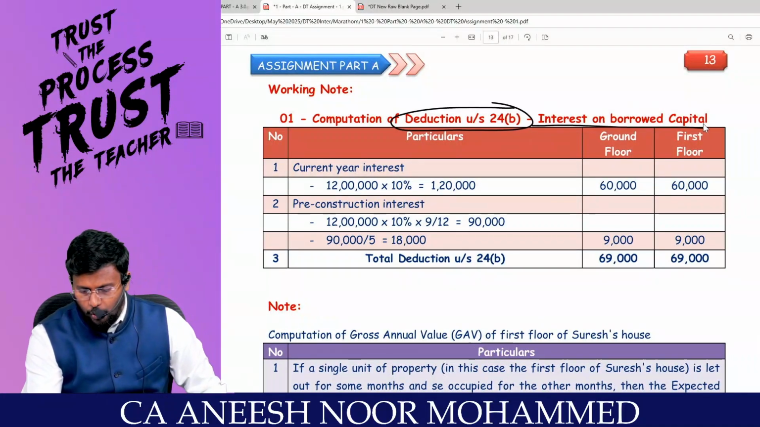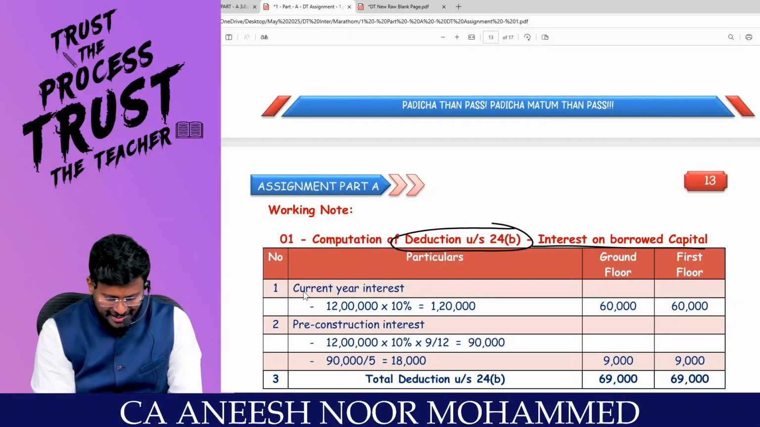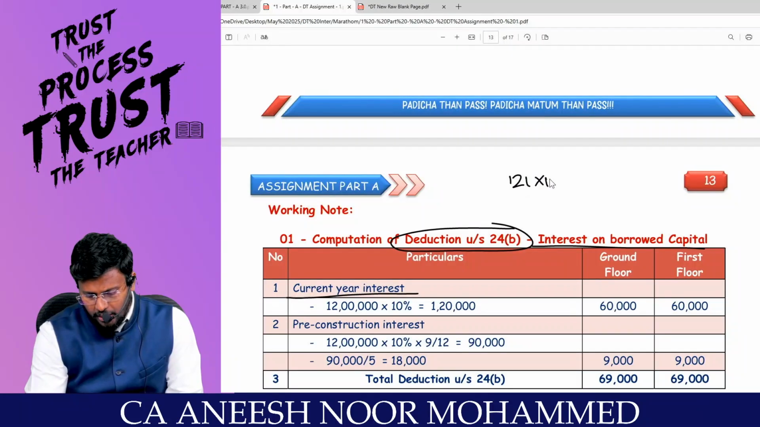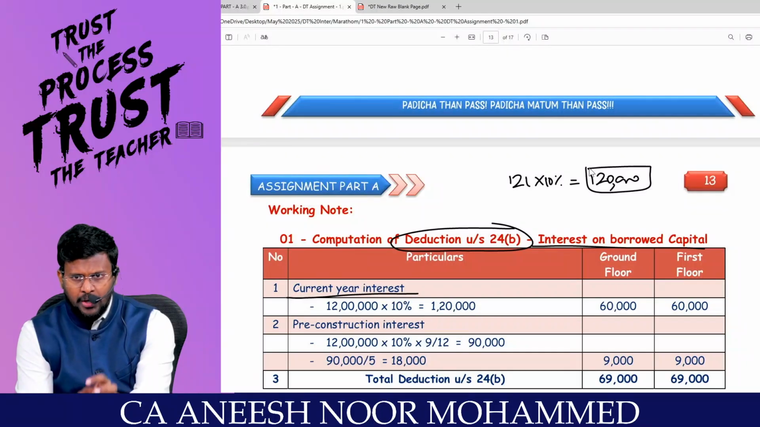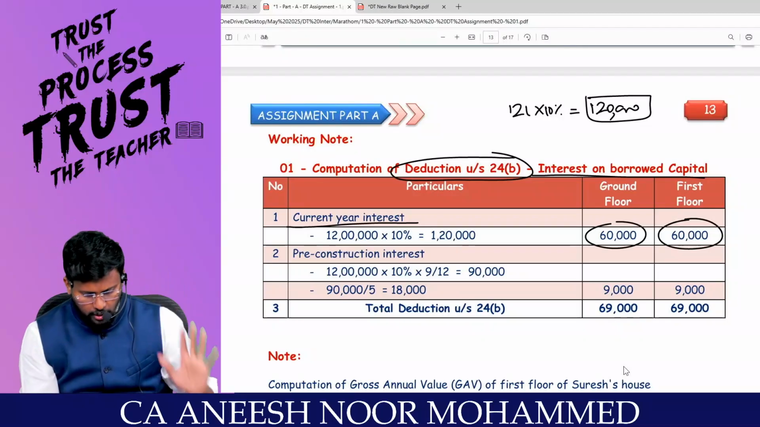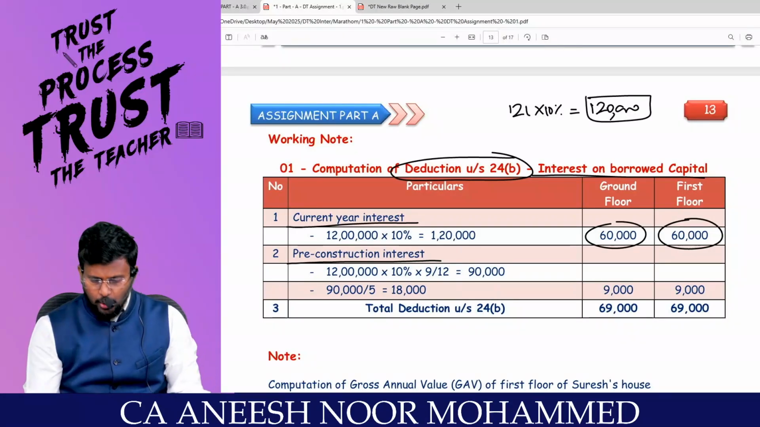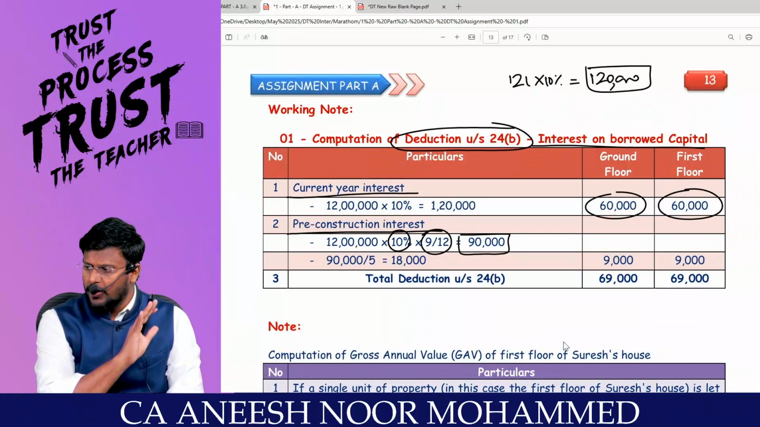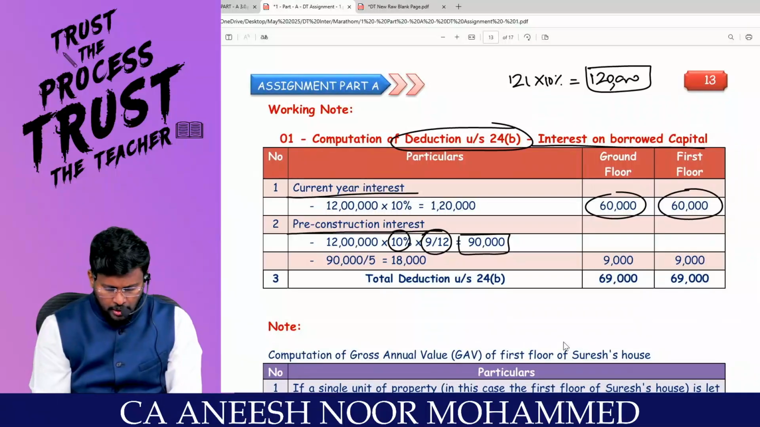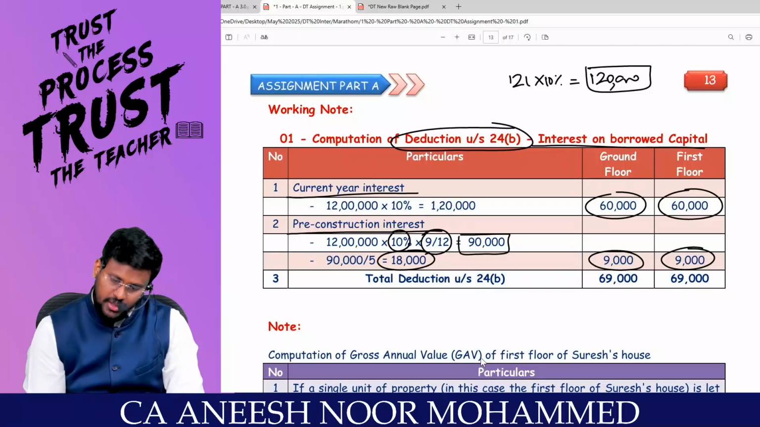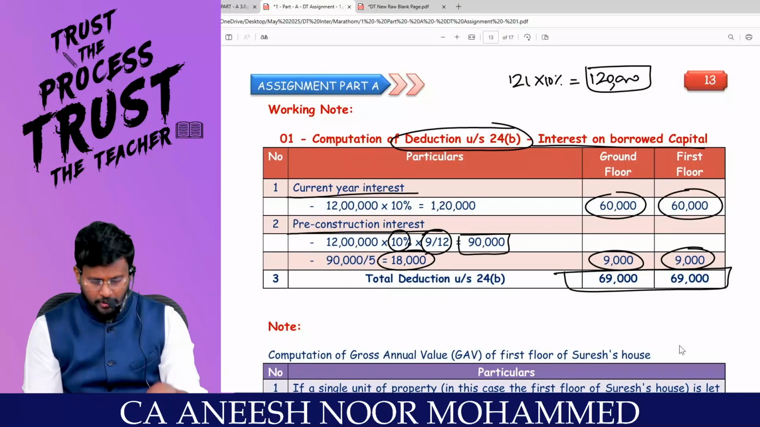Computation of deduction under 24B. Interest on borrowed capital. You tell me, I am calculating the current year interest. I have not shown it as a working; straight away I am putting it. What is the loan? 12 lakhs into rate 10% comes to 1,20,000. Out of this 1,20,000, 50% of the house is SOP and 50% is LOP, that's why, sir, 60,000 for the ground floor and 60,000 for the first floor. Comfortable? Coming to pre-construction interest: 12 lakh into 10% into 9 by 12 comes to 90,000 total. This 90,000 cannot be claimed in one shot. 90,000 has to be claimed over 5 years, so divided by 5 comes to 18,000. But during our year, 9,000 is for the ground floor and 9,000 is for the first floor. So total deduction under 24B will be 69,000.